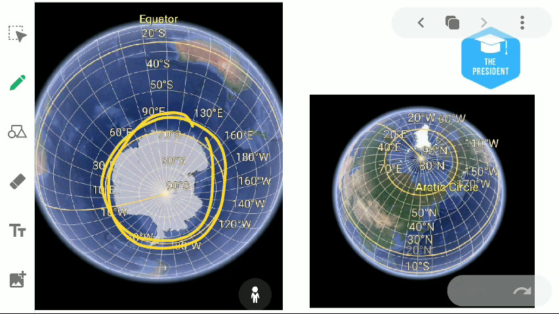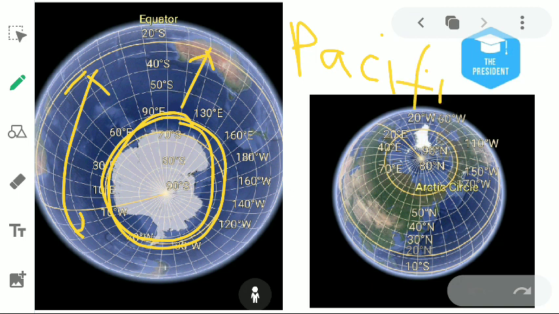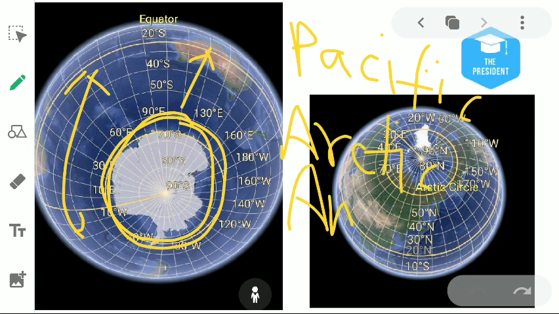This is glaciers, this is the continent, and this total blue color is what? Oceans. There are 5 major oceans, whose names are the Pacific Ocean, Arctic Ocean, Atlantic Ocean, Indian Ocean, and the Southern Ocean. And the 7 continents are North America, South America, Africa, Asia, Europe, Australia, and Antarctica. Okay, understood?